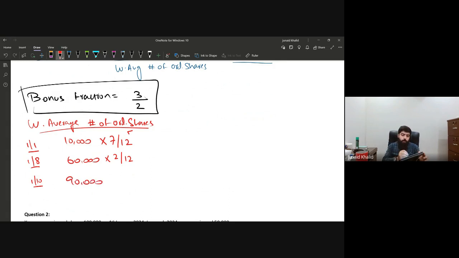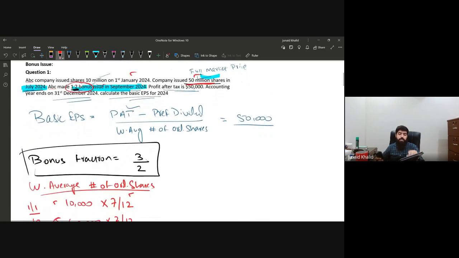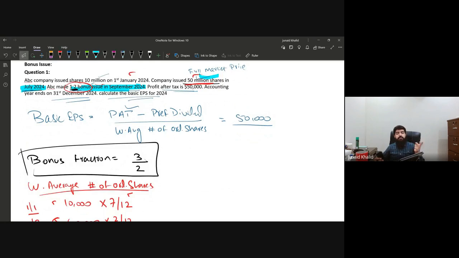Please do remember what I'm doing. I'm writing down the balances over here. I'm not writing down how many shares were issued, I am just writing down the balances of the shares. Earlier there were 10,000 shares, a further 50,000 shares were issued, so it makes 60,000. Further 30,000 bonus shares were issued, so it will make 90,000. I can directly calculate this 90,000. How? 60,000 shares were in issue, and now the company is issuing 1 bonus share for every 2, which means every shareholder will have 3 for every 2. So multiply by 3 and divide by 2. This will make directly 90,000.